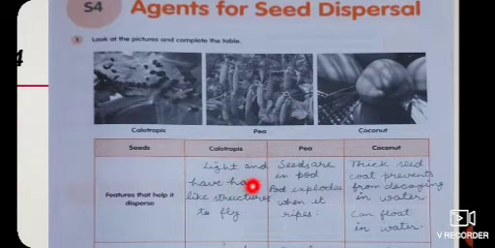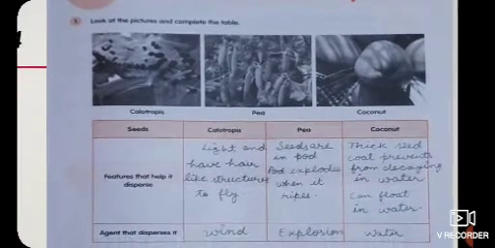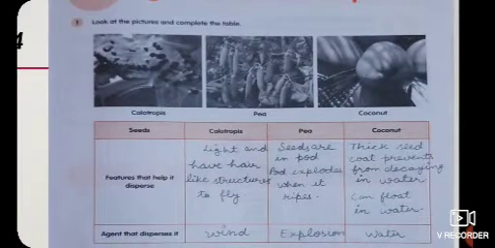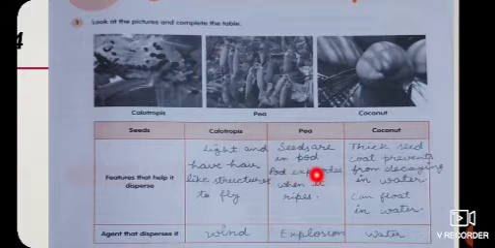Calotropis is very light and has hair-like structures to fly. And what will be the agent here? It will be wind. In the case of pea, seeds are in a pod. The pod explodes when it ripens, so this process is explosion. Next one is coconut. The thick seed coat prevents decaying in water, it can float in water, and the agent of dispersal is water.